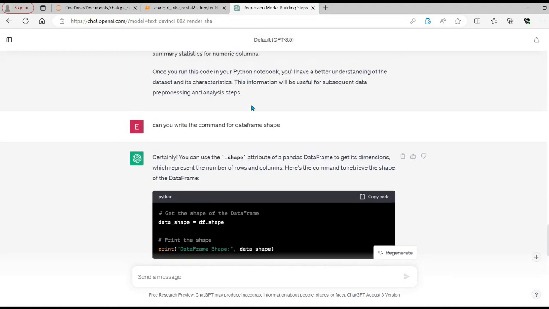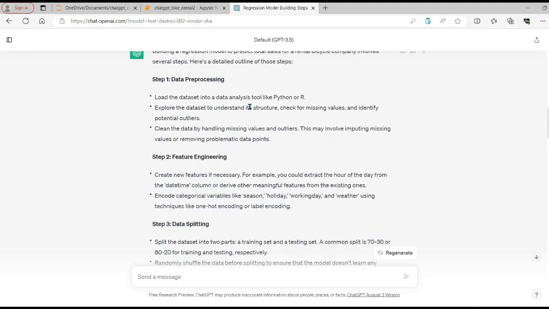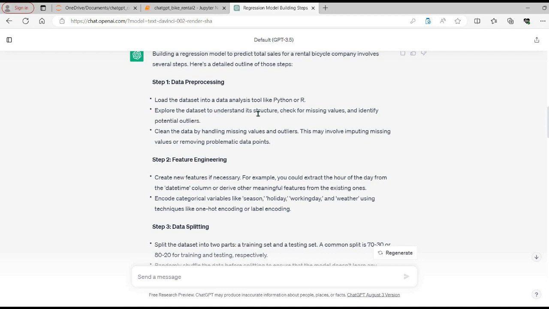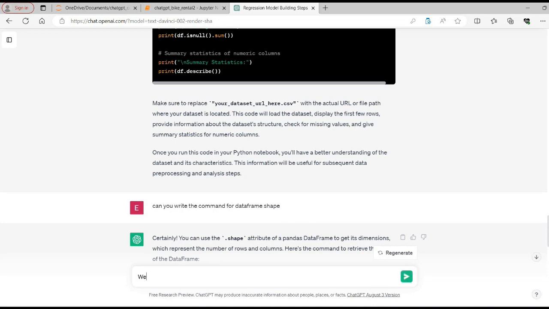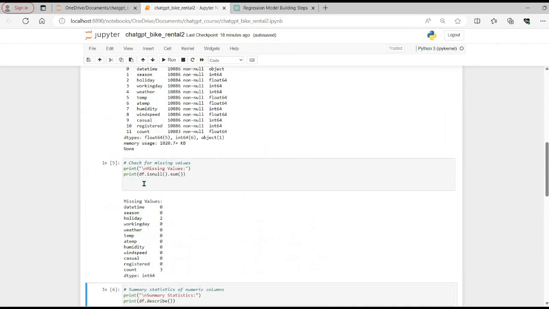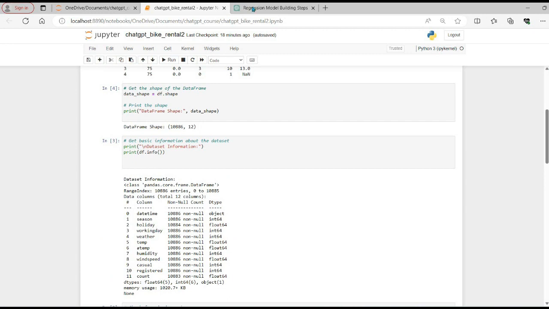So let's go into the ChatGPT documentation and see what they are suggesting as our next step. So we have explored our missing values and we found that there are two columns which have some missing values. Now let's clean the data by handling missing values. So we can tell it that we found two columns which have missing values, and the columns are count and holiday.